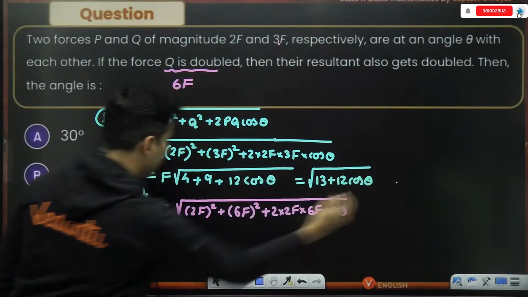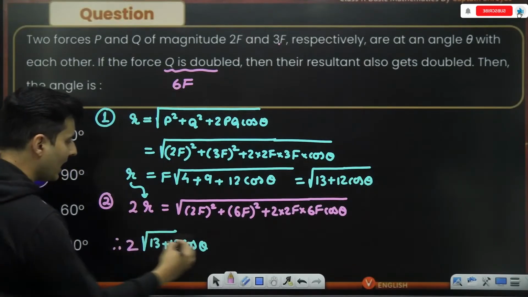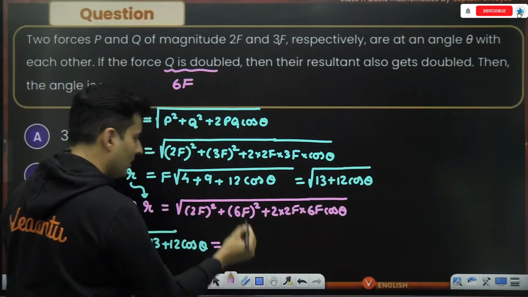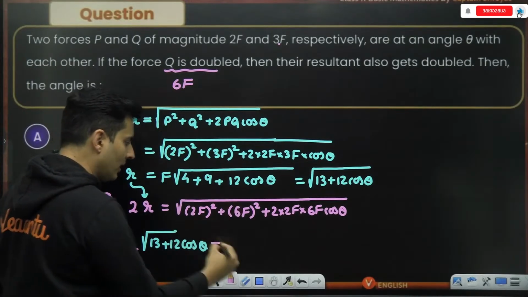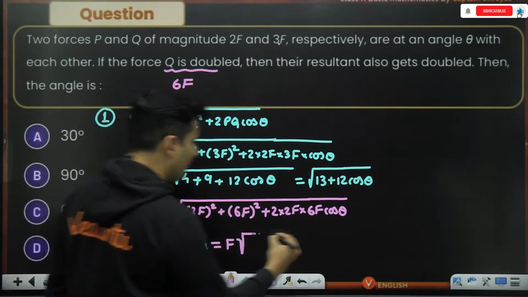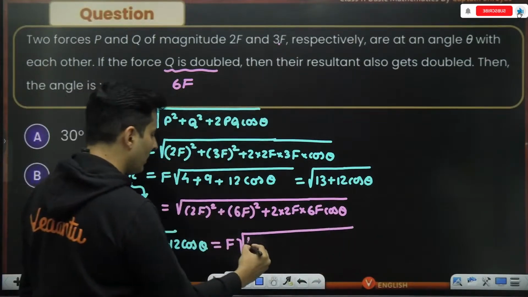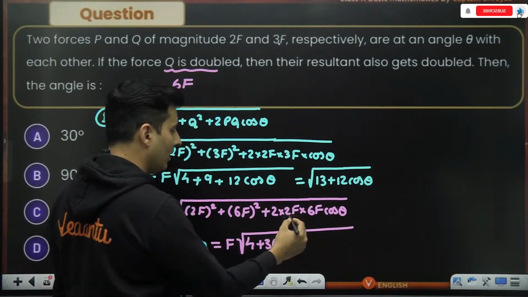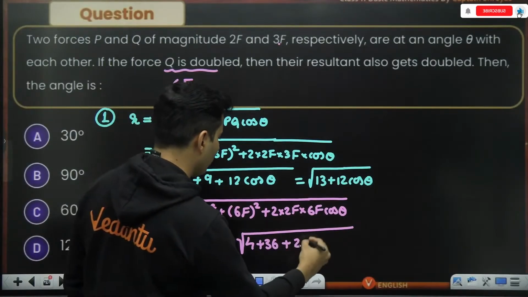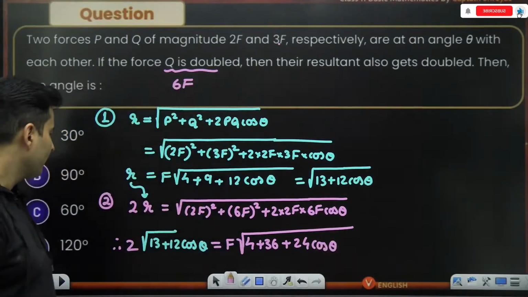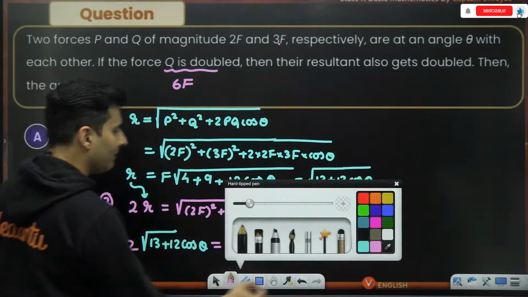This number 2 will be as it is, equal to, everywhere F square is there, but it is inside the root. So when I bring it outside, square root of F square will become F, and I will have root of 2 square is 4, 6 square is 36, plus 2 2s are 4, 4 6 are 24, so 24 cos theta over here. Now I think one F was missing.